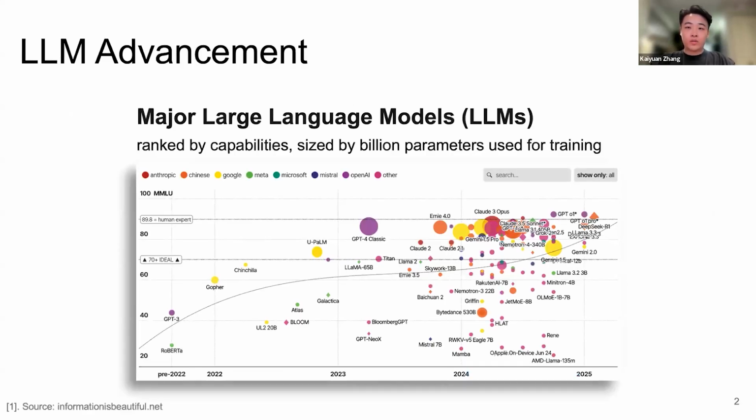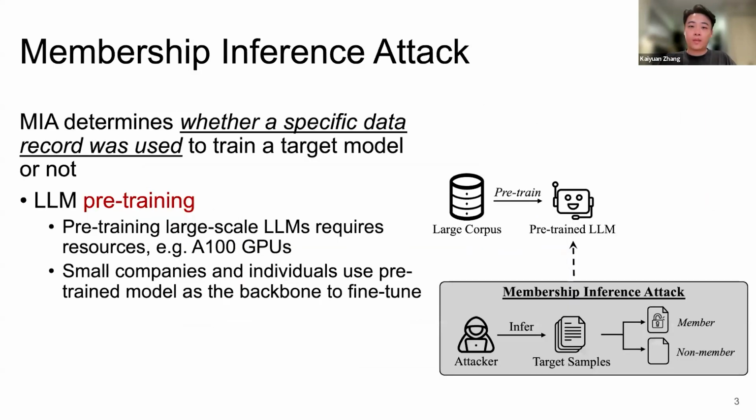I assume everyone is familiar with the incredible progress in large language models. Their capabilities are advancing at a remarkable pace. This progress has made fine-tuning a standard practice for adapting these powerful general models to specific real-world tasks. And it is this fine-tuning process where our story begins. And this practice of using private data introduces significant privacy concerns.